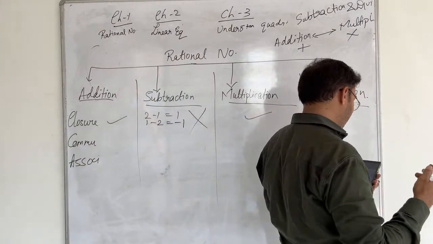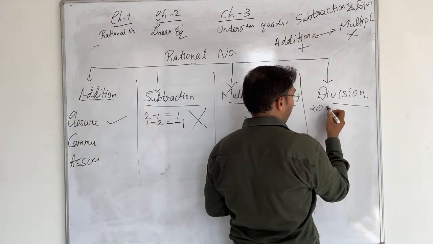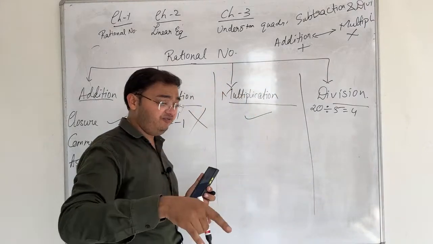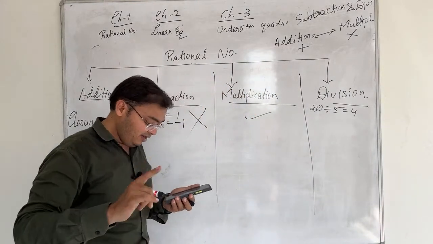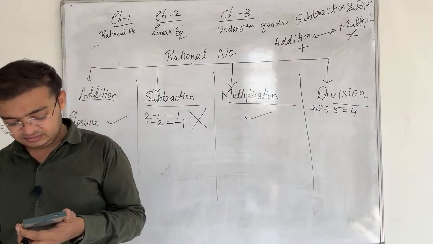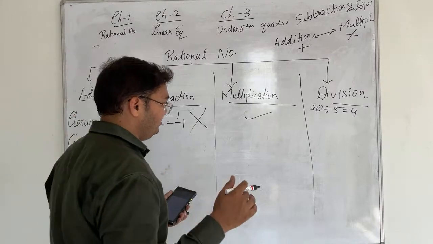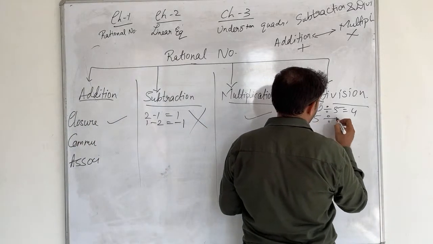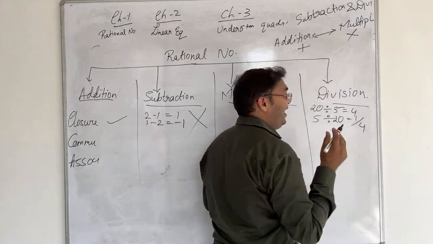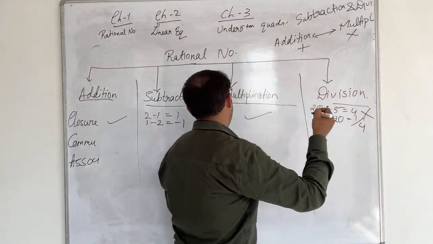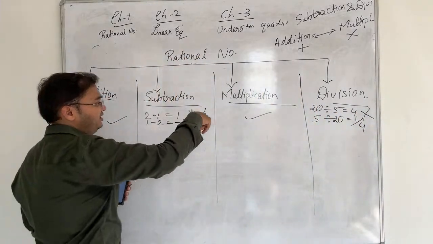In the same way in division, 20 divided by 5 gives the answer 4. But if I do 5 divided by 20, will I get the same answer? No. We will never get the same answer, because 5 divided by 20 gives 1 upon 4, and how can 4 and 1 upon 4 be the same? That's why I said there is a true friendship: addition with multiplication, and subtraction with division.